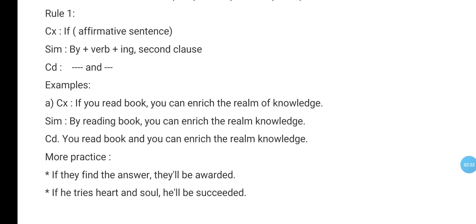And if you turn it into compound, what will be the answer? You read book and you can enrich the realm of knowledge. You know in a compound sentence you have to add two sentences or two independent clauses with the coordinating conjunction and or but. And if you find if plus an affirmative sentence in a complex sentence, then you have to use and to add two sentences. This is why we have solved it in such a way: you read book and you can enrich the realm of knowledge.